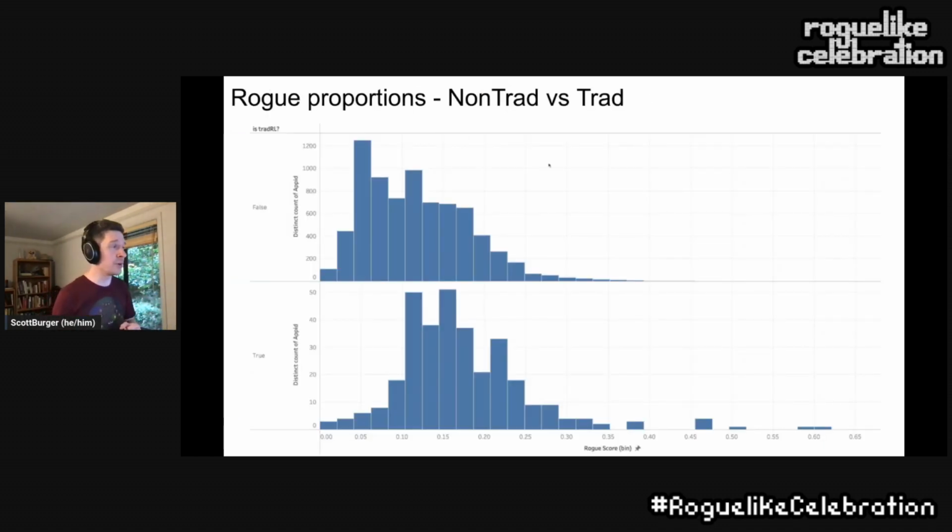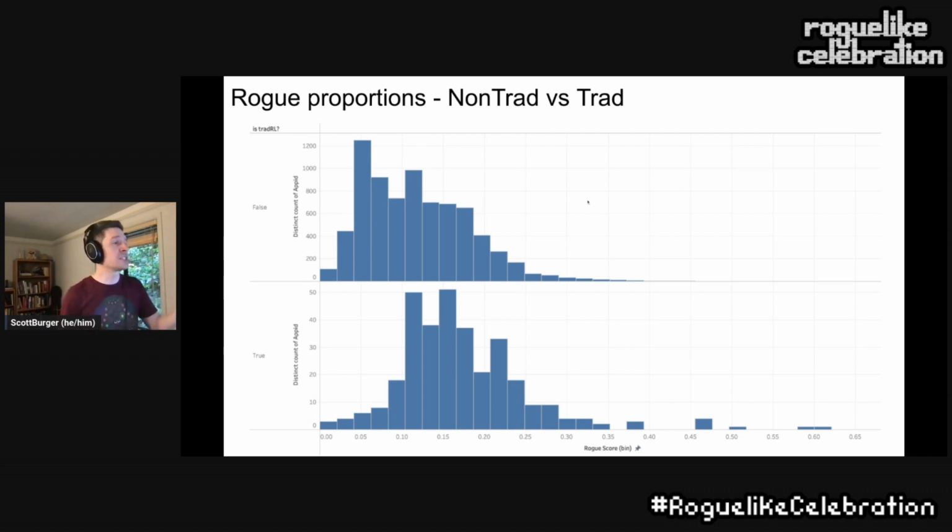So what this is showing us is the top chart are all rogue games that aren't traditional roguelikes, that are not explicitly tagged as such. And the one on the bottom is for only traditional roguelikes. And we're seeing this rogue proportionality score laid out on the x-axis, and the frequency of how many games fall into that sort of bin on the y-axis. And what this shows us is how many games are falling within a certain band of that proportionality.